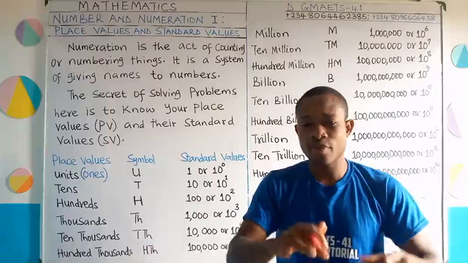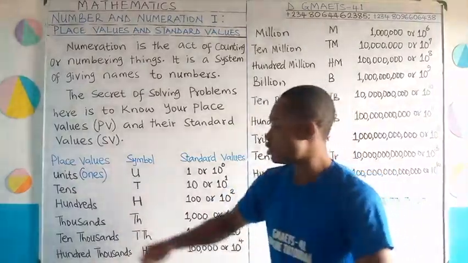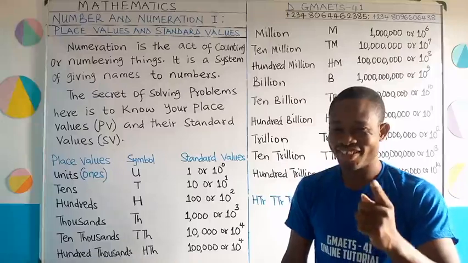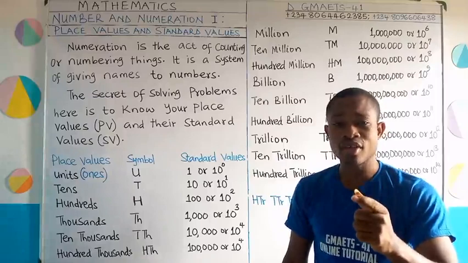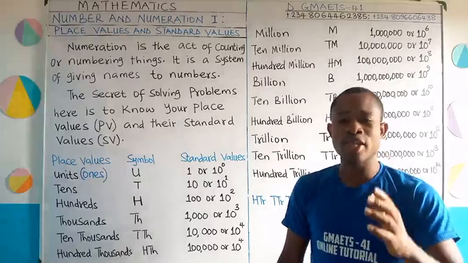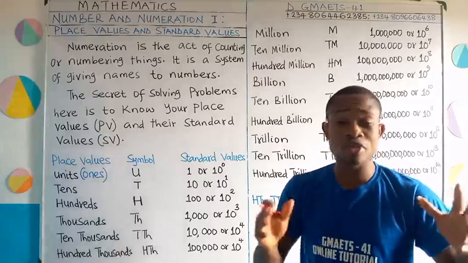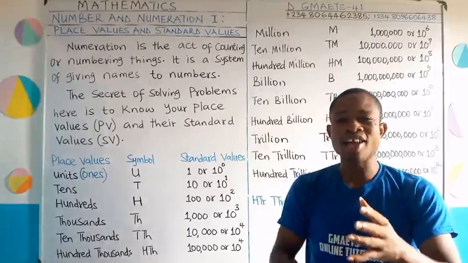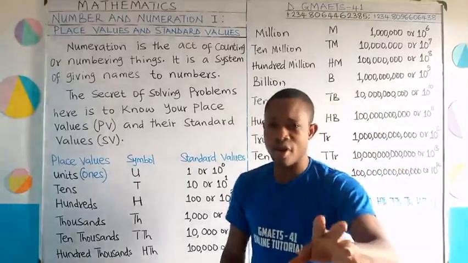And they are the standard place values, because every other one we're going to see is a repetition of these units, tens, and hundreds. Do you get that? If you have a question on this, you can ask, please, okay? I said that units, tens, and hundreds are the basic place values, because every other place value you're going to learn after them is just a repetition of units, tens, and hundreds. And we're going to see that right away.